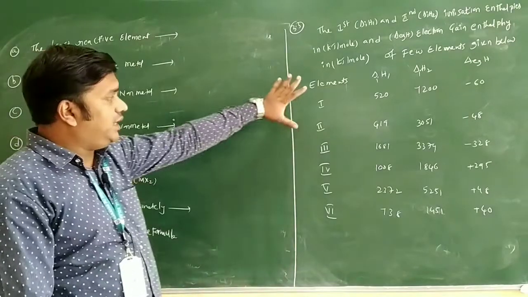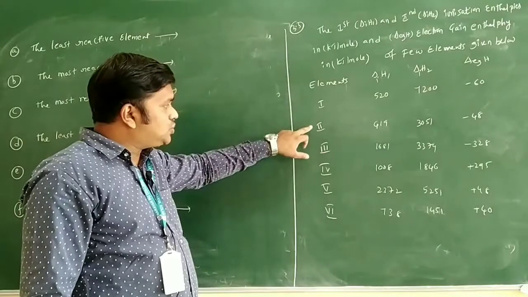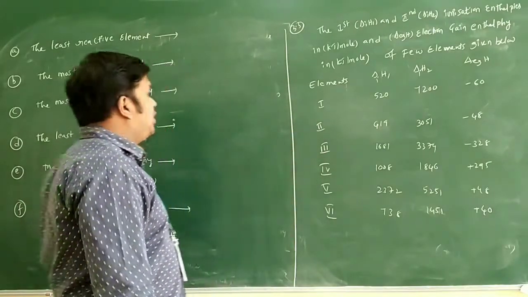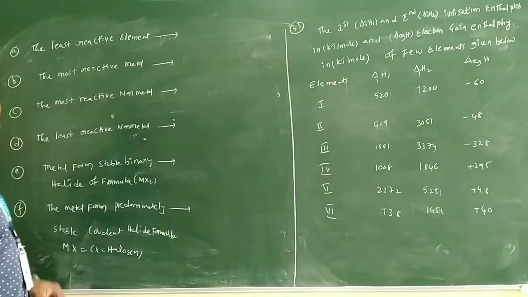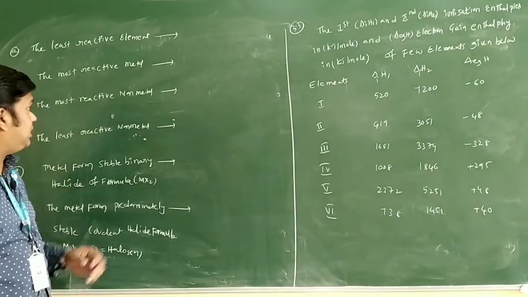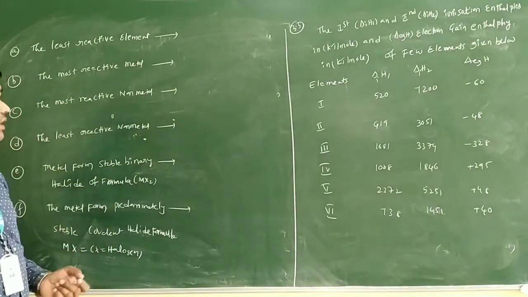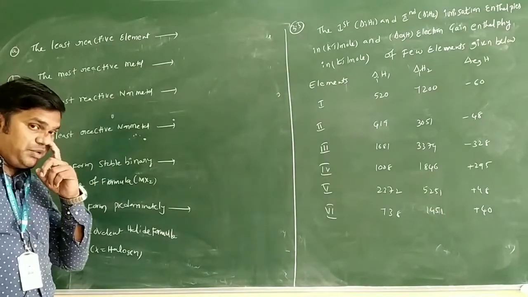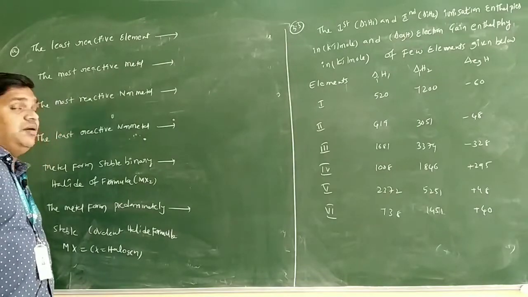From this we can take elements. How many elements are there? 1, 2, 3, 4, 5, 6 elements are there. From the 6 elements we can identify the least reactive element, the most reactive metal, the most reactive non-metal, the least reactive non-metal, the binary halide formed of the MX2 type, and the binary halide formed of the MX type of the compound only.